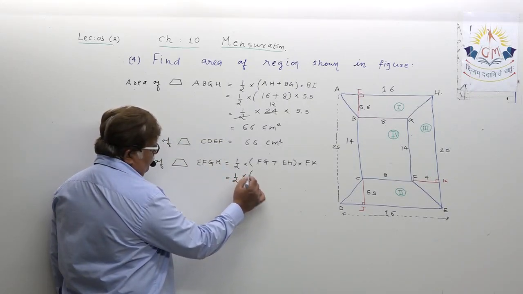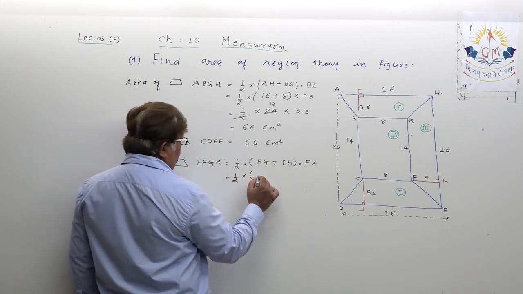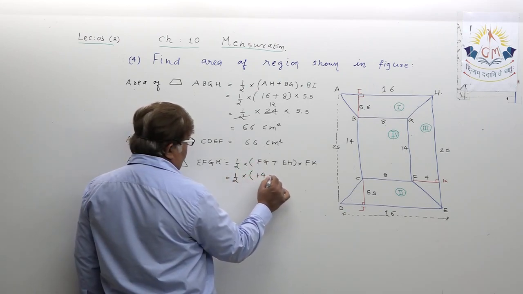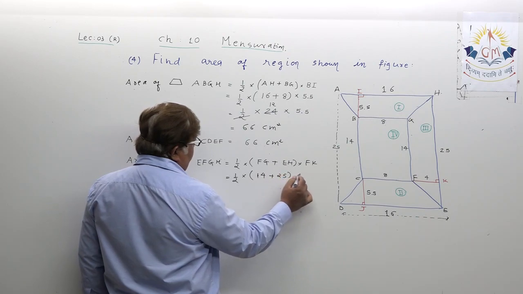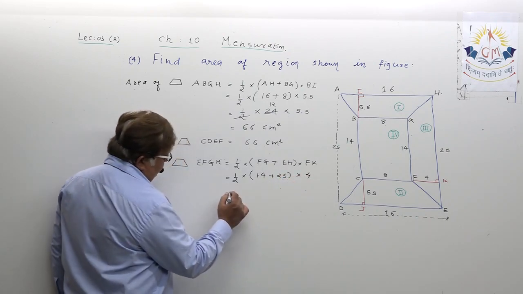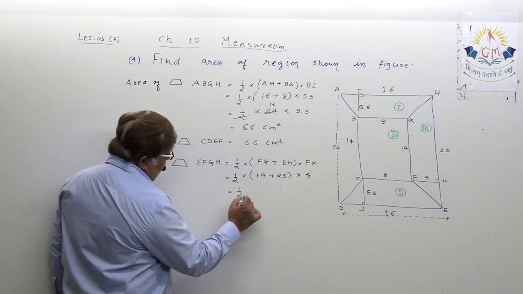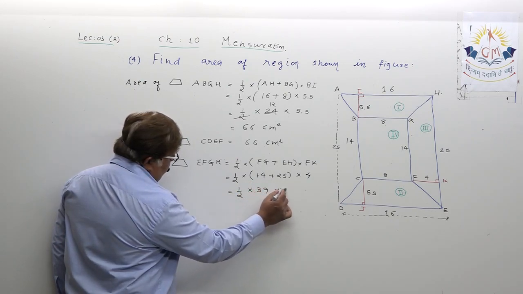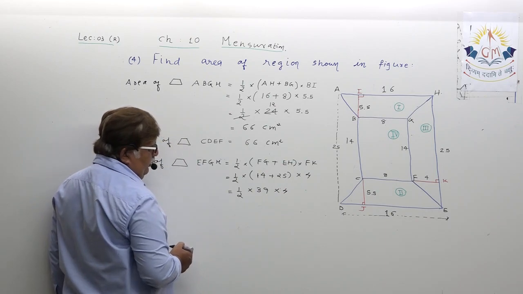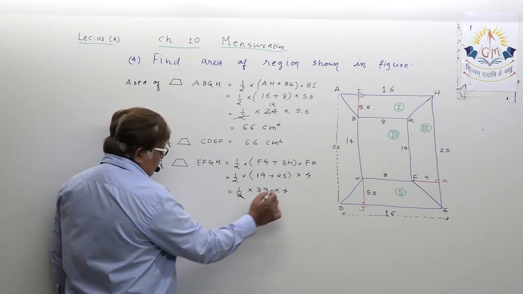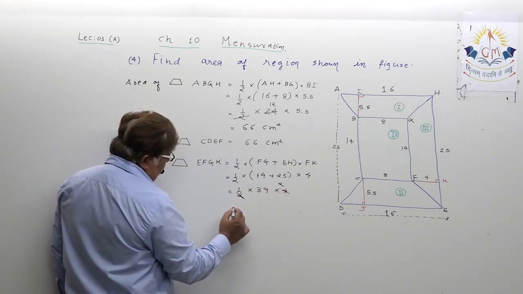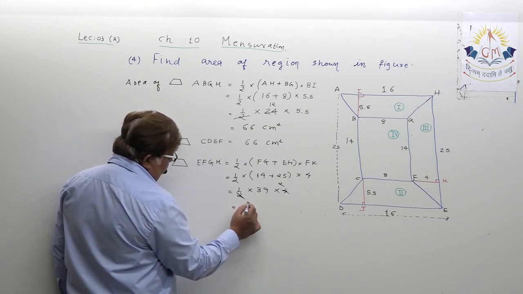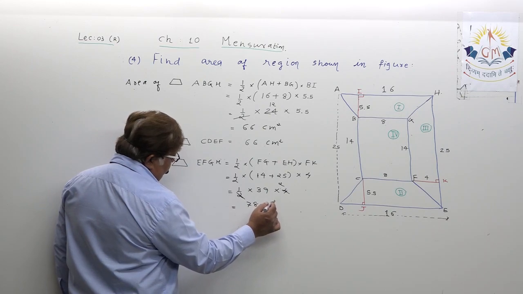Half into 14 plus 25 into 4, half into 39 into 4. You understood? 2 2 ja, just multiply: 78 square centimeters.